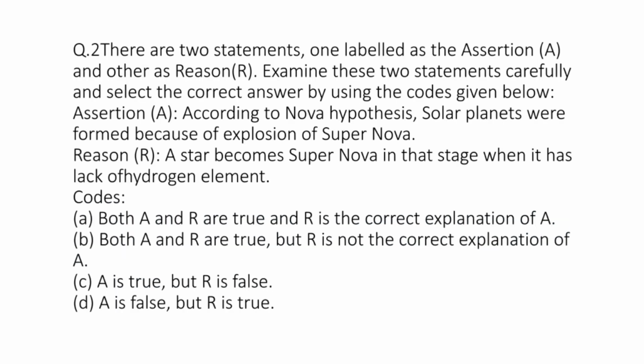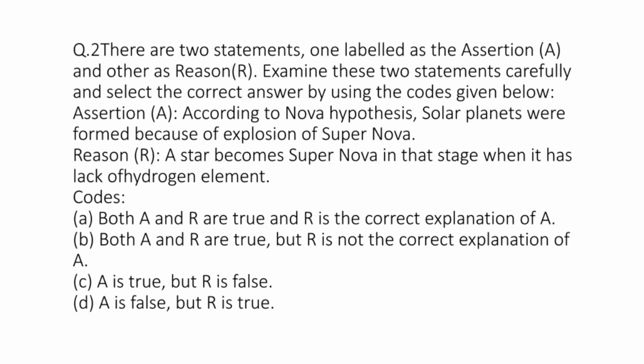Question number 2. There are two statements, one labeled as the assertion A and the other as reason R. Examine these two statements carefully and select the correct answer by using the codes given below. Assertion A. According to Nova hypothesis, solar planets were formed because of explosion of supernova. Reason R. A star becomes supernova in that stage when it has lack of hydrogen element.